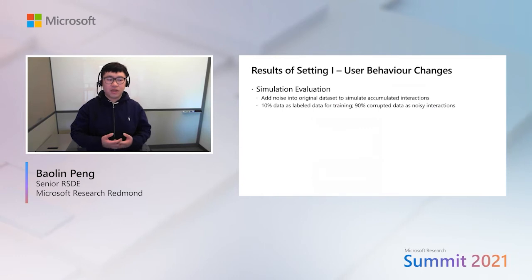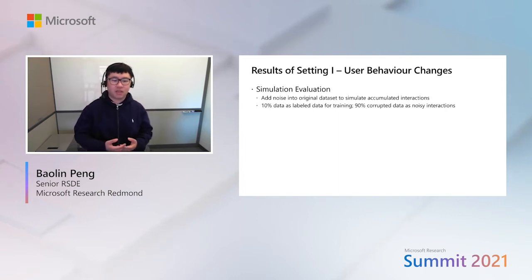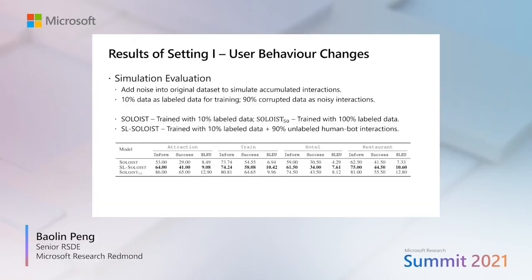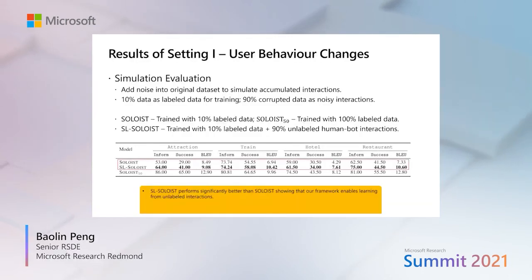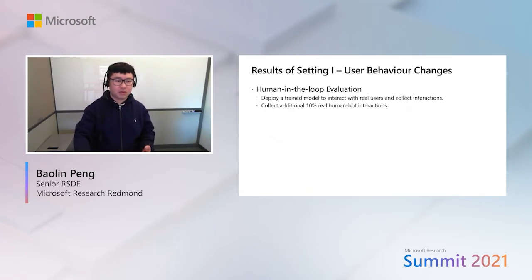Deploying a training agent to interact with real human users to collect interactions is labor intensive, so we create a simulation setting by adding noise into a random dataset to simulate accumulated interaction. 10% of the data will be used for training, and the 90% crowd data is noisy interaction. Here's the result. We see that self-learning SOLOIST performs significantly better than SOLOIST, showing that our framework enables learning from unlabeled interaction, but still lags behind the upper bound result, showing there is still a large room for improvement, especially to improve the quality of the reward model.